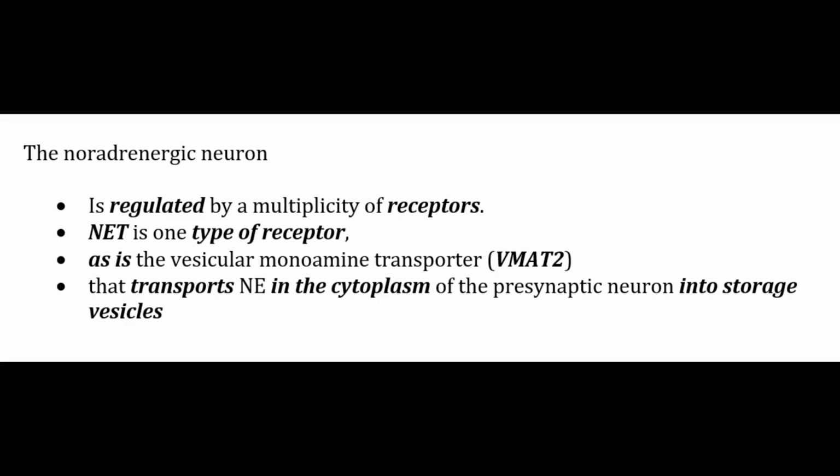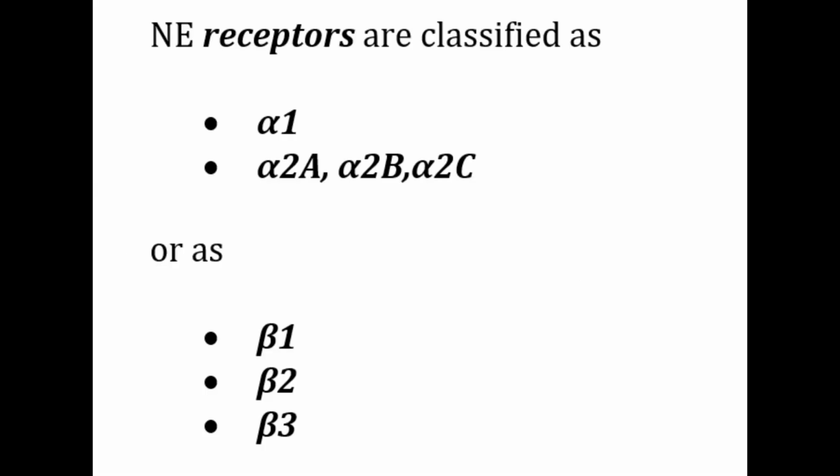The noradrenergic neuron is regulated by a multiplicity of receptors. The aforementioned NET is one type of receptor, as is the vesicular monoamine transporter, that transports NE in the cytoplasm of presynaptic neurons into storage vesicles. Now, NE receptors are classified as alpha 1, alpha 2 A, B, C, or as beta 1, 2, 3.